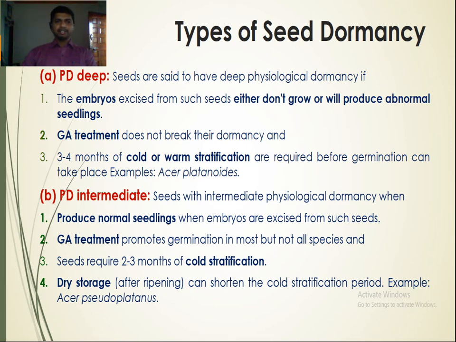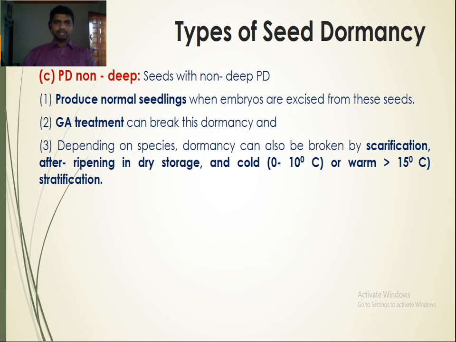If you see the intermediate physiological dormancy, if the embryo has been excised, it produces a normal seedling. Gibberellic acid treatment promotes germination in most but not all species. Seeds require 2 to 3 months of cold stratification treatment. Dry storage can shorten the cold stratification. Here in non-deep, the embryo produces normal seedlings when excised from seeds. Gibberellic acid treatment can break this dormancy. Depending on the species, dormancy can be broken by scarification, after ripening in dry storage, or cold or warm stratification.